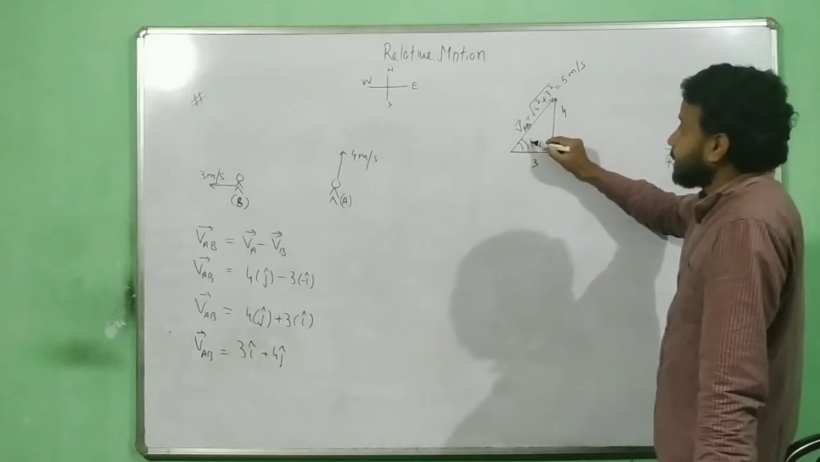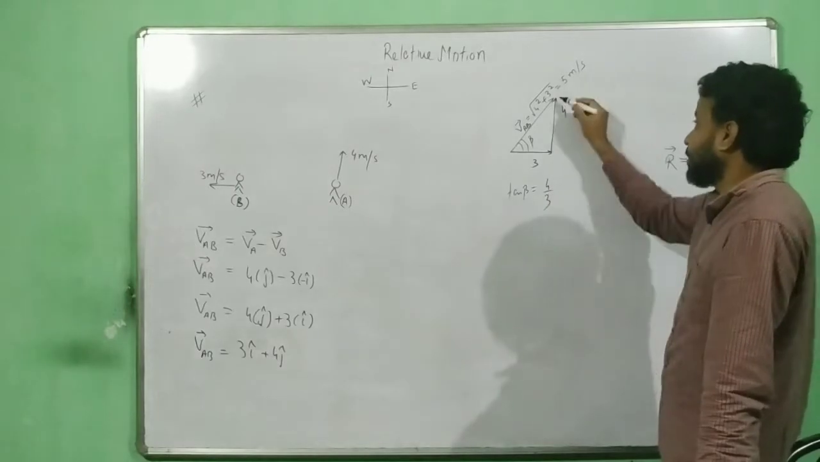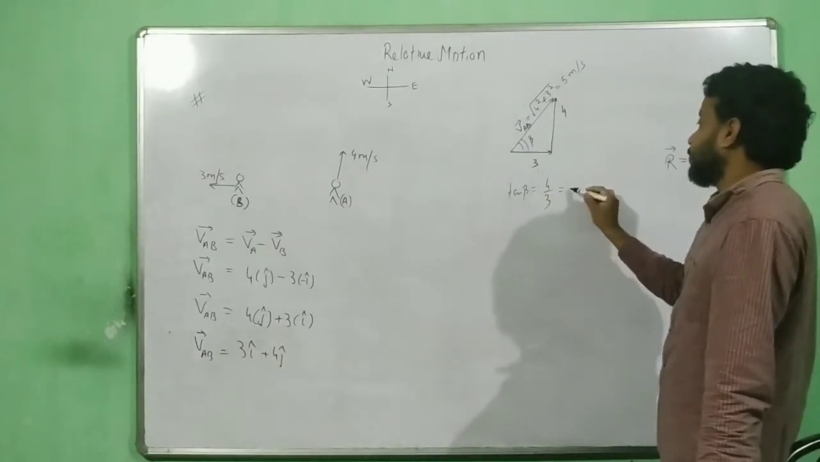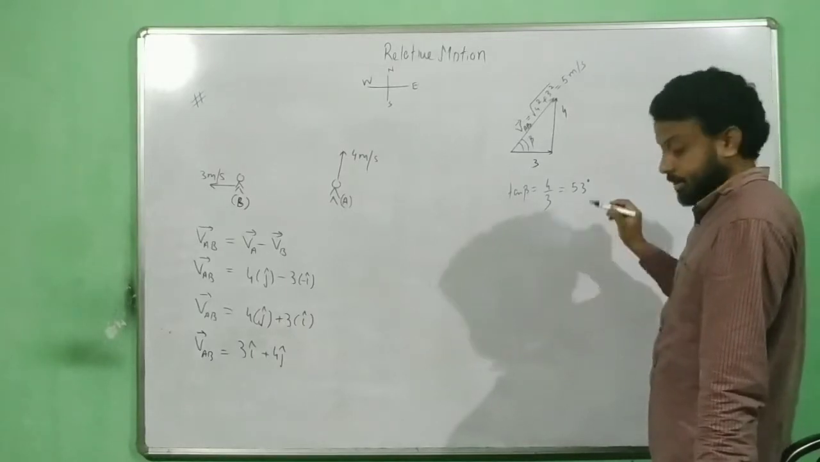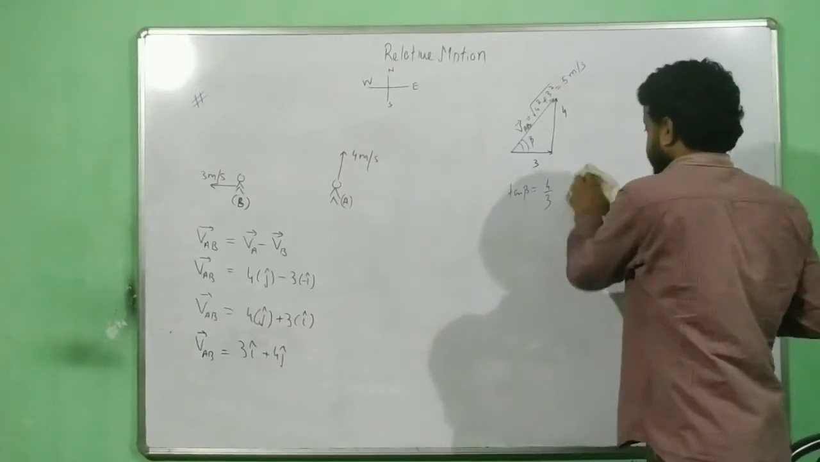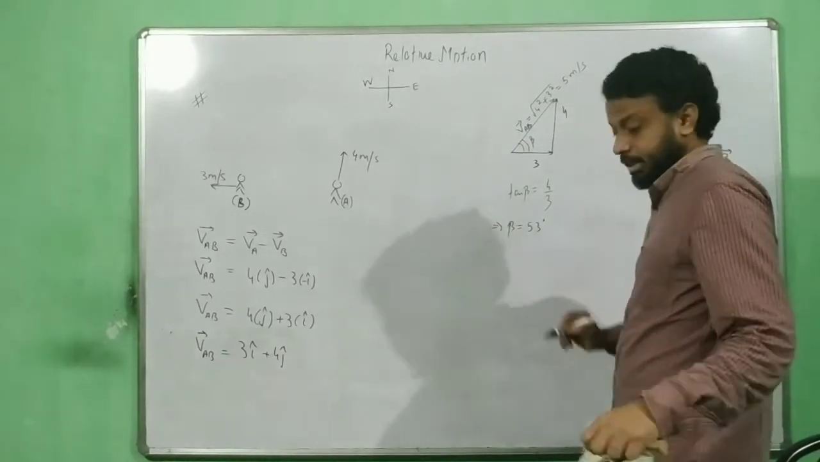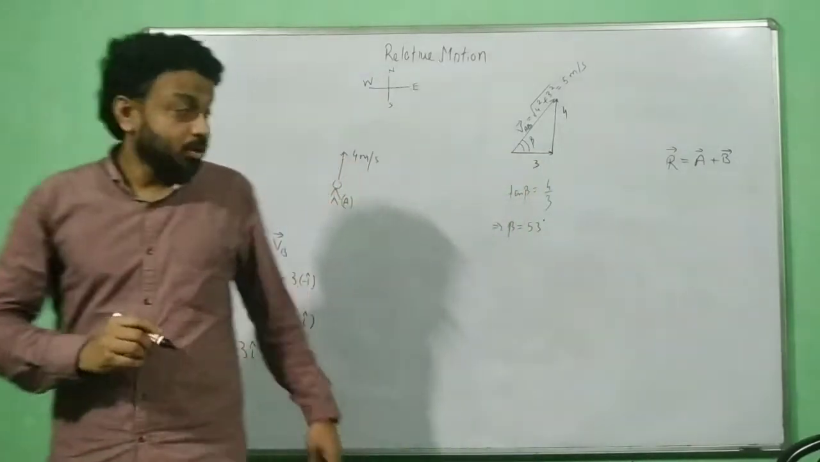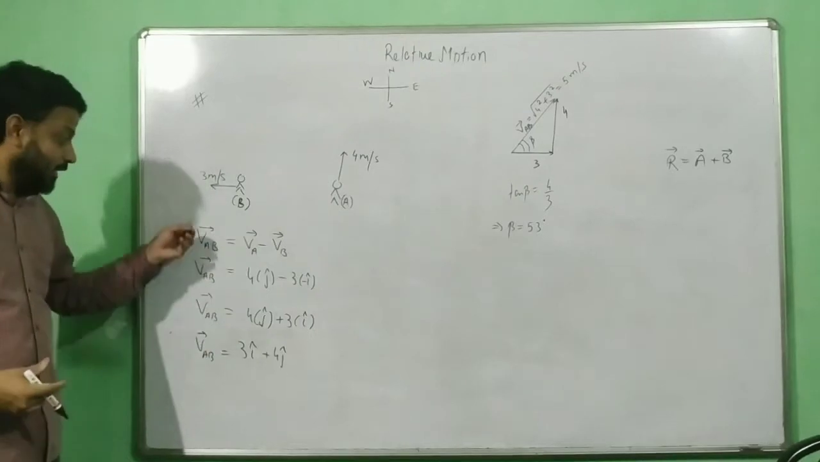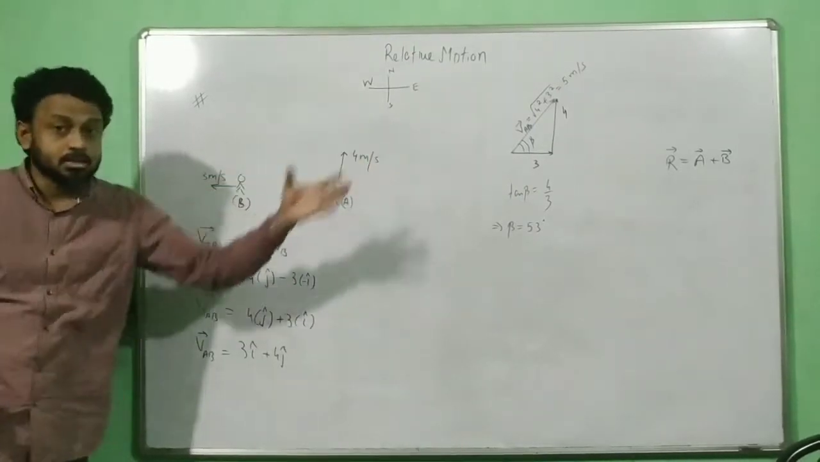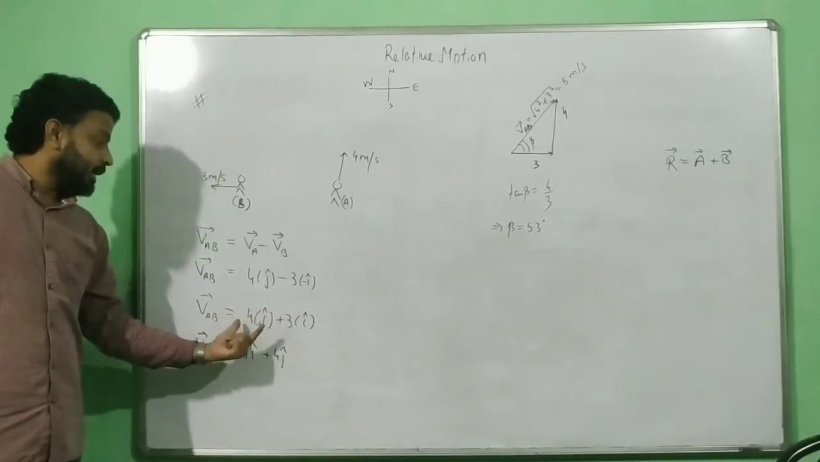At what angle? Tan beta. Tan beta will be equal to 4 by 3, perpendicular divided by base. And 4 by 3 is 53 degree. This implies beta equals 53 degree. So this is how the general maths takes you towards the answer. Write the formula, apply the trick to create the vector addition format.